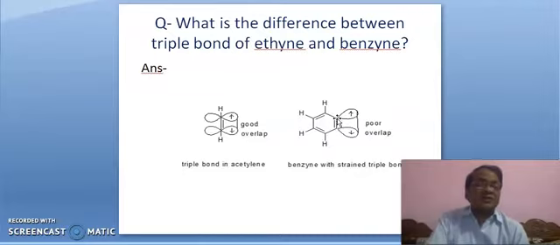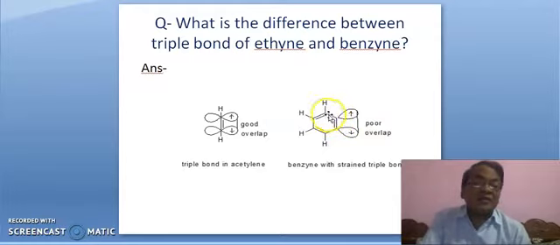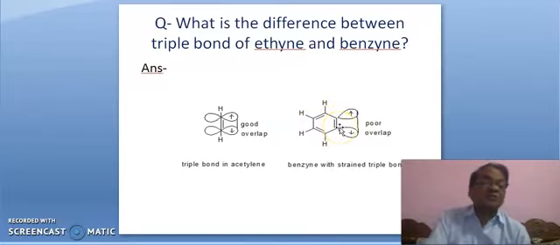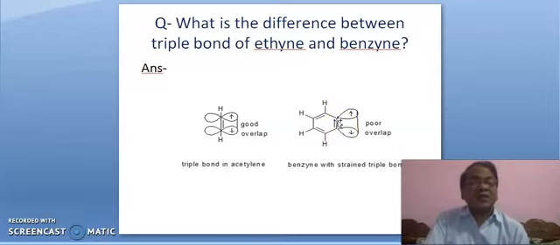Friends, here this carbon and this carbon will never be sp hybridized. If so, it should be linear. But here it is a ring system, and therefore a linear structure is not possible. And obviously these two carbon atoms are sp2 hybridized. Okay.